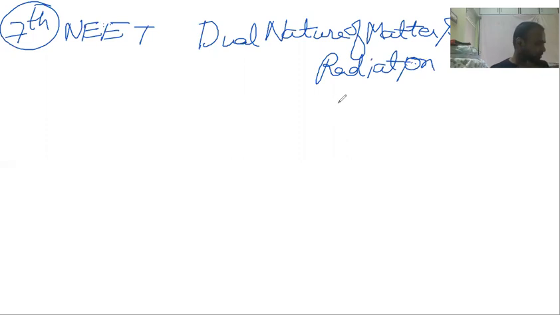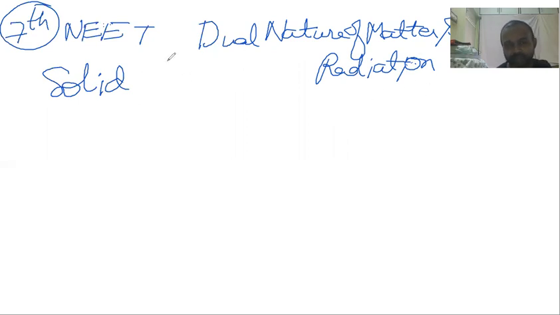So this chapter, what does it deal with? As the title itself tells a lot about it: dual nature of matter and radiation. What is matter? Matter means either it should be a solid or a liquid. Anything that has mass or occupies a certain volume is called matter. Very good.